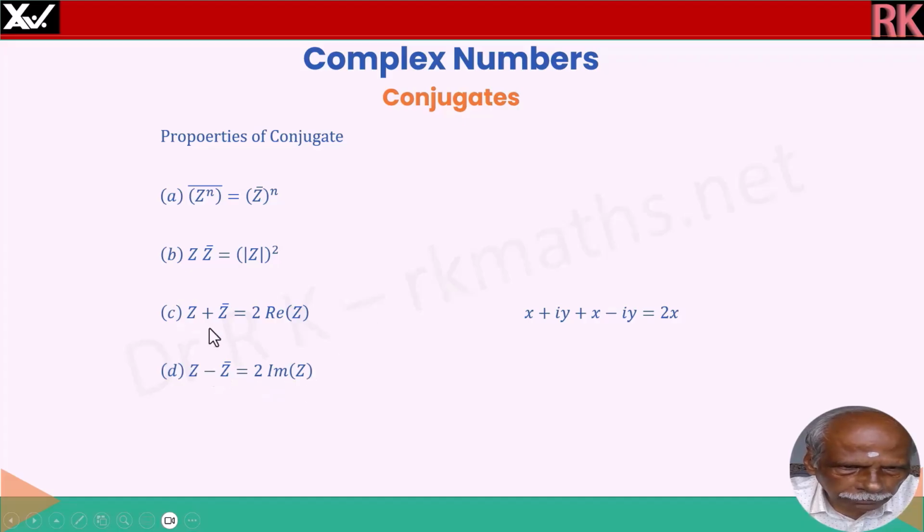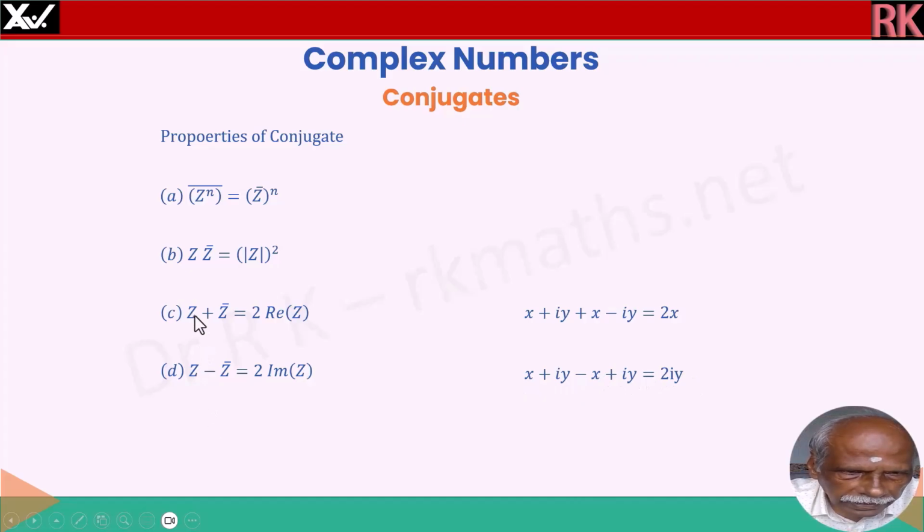So you can see here z plus z bar, x plus iy, conjugate is x minus iy. If you add these two, imaginary parts cancel, leaving you 2 times the real part x. Similarly here, if you subtract, then x minus x cancels, real parts cancel, leaving you the imaginary parts, plus y is plus 2iy.